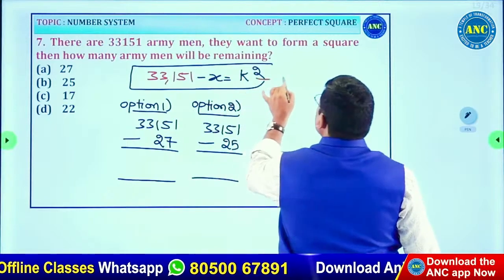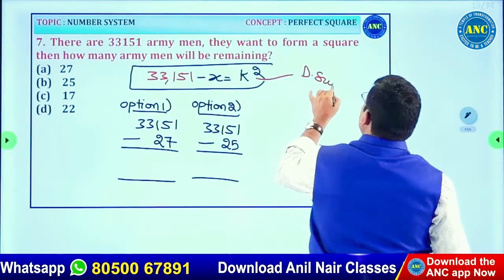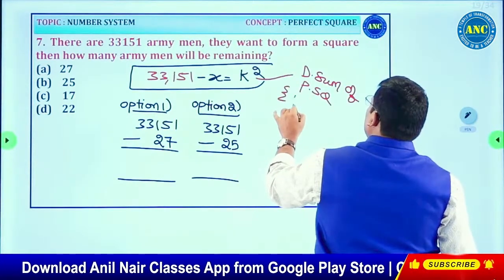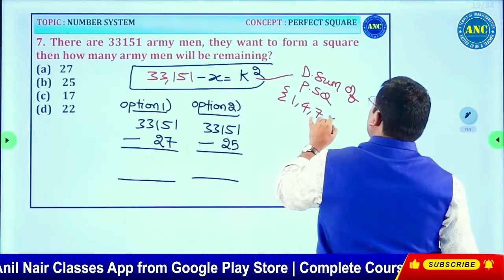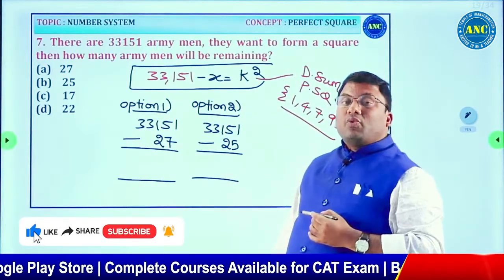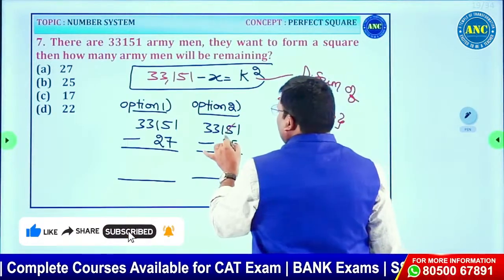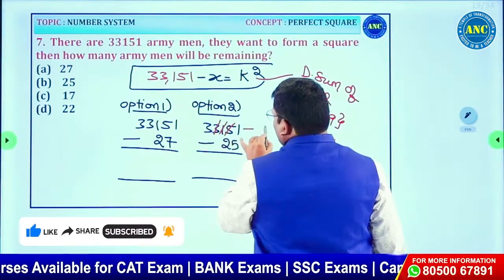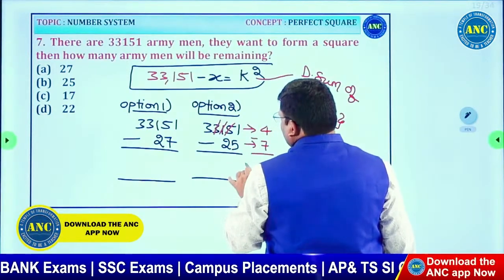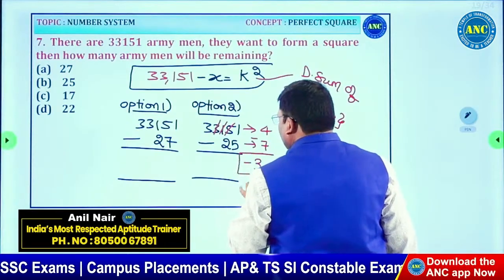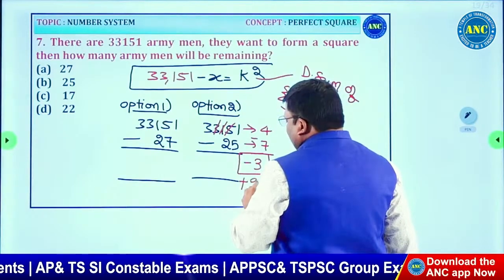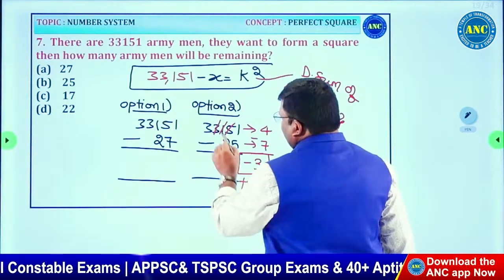The digital sum of a perfect square is always 1, 4, 7 or 9. 5 plus 3 plus 1, 3 plus 1 is 4. 5 plus 2 is 7. 4 minus 7 is minus 3. Whenever you are doing digital sum, if you get a negative remainder, add 9 to it to get the positive remainder. 9 minus 3 is 6.